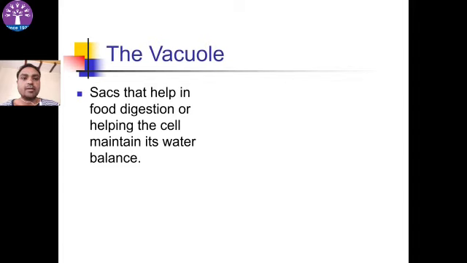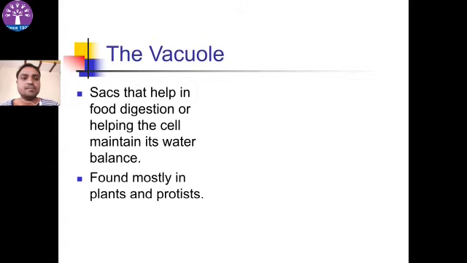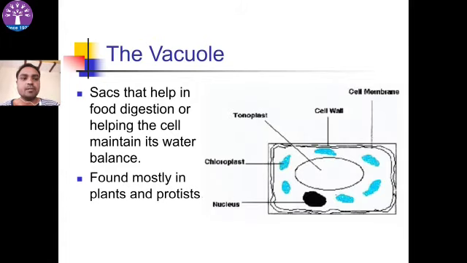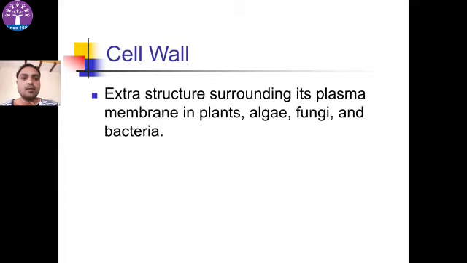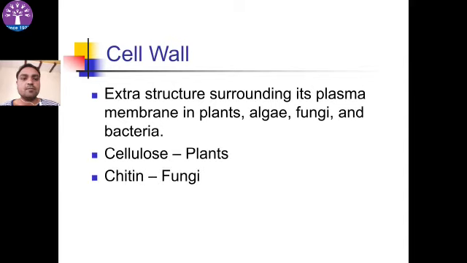Vacuole, sacs that help in food digestion or help the cell maintain its water balance. Found mostly in plants and protists. It is the structure of vacuole. Cell wall, extra surrounding outside the plasma membrane in plants, algae, fungi and bacteria. Plant cell wall is made up of cellulose. Fungi cell wall is made up of chitin. Bacterial cell wall is made up of peptidoglycan. Human cell do not have cell wall.